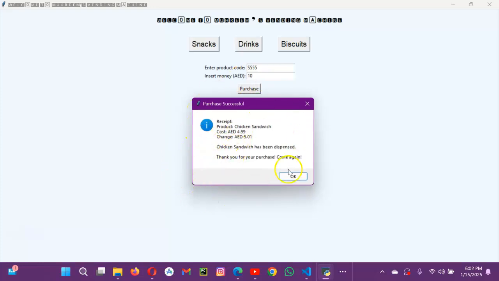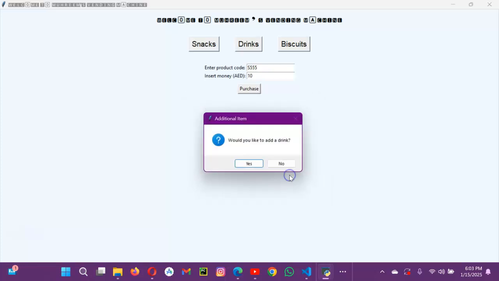This will show me the final receipt of my purchase, in which it will show my product, which is chicken sandwich, cost 4.99, and the change I will get is 5.01. And it will show us the thank you message, and it will show the product which has been dispensed.